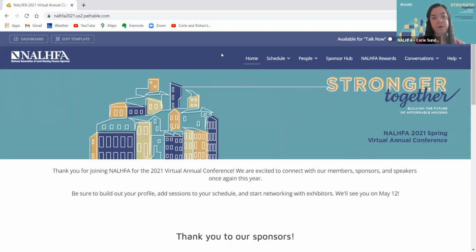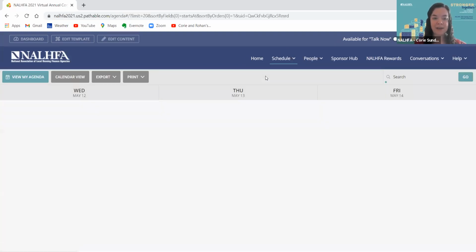At the top right here is your navigation for how you'll get to the remaining pages within the platform. First I'm going to start with the agenda. If we click on the schedule button here, you'll see that there are three options, and I'm going to click agenda to take me to the main agenda page.